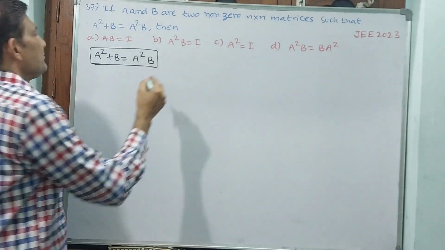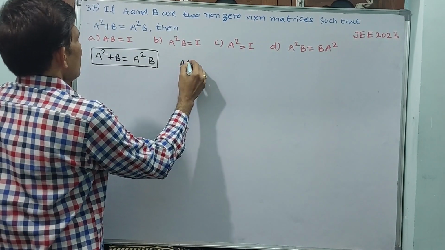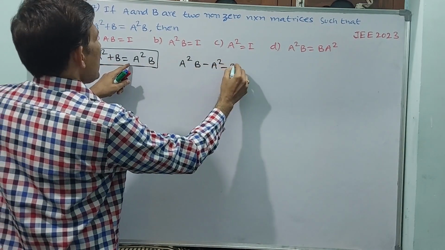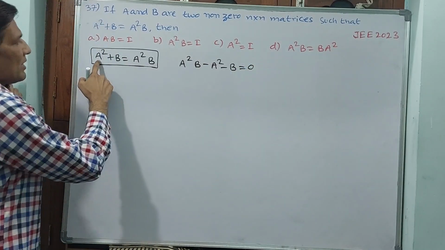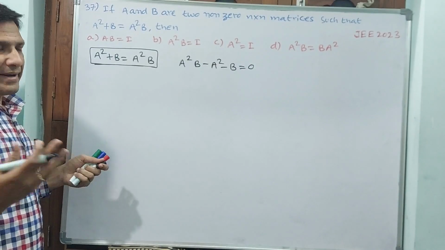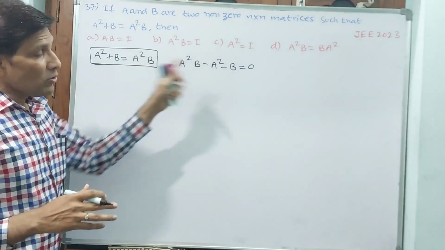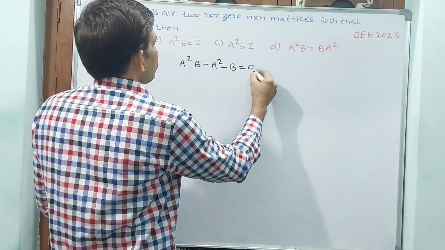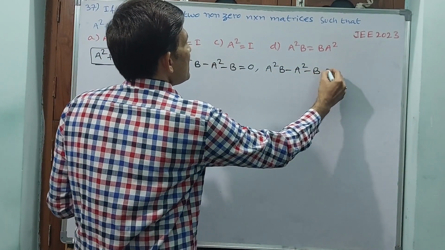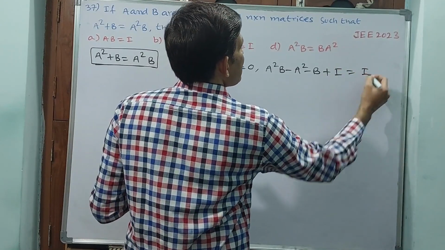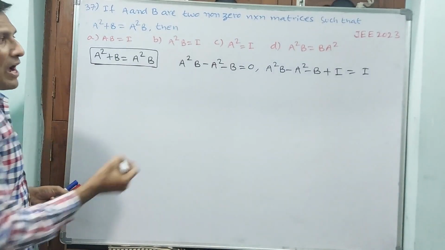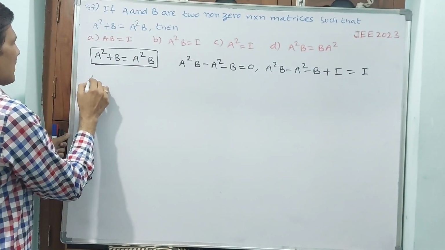See what is happening. First, A square plus A square B minus A square minus B is equal to 0. Why? Because if you send everything to that side, it becomes 0, the null matrix. Now on both sides I am adding I: A square B minus A square minus B plus I is equal to plus I. Both sides you can add I, that is not a problem. Now I am taking A square common.